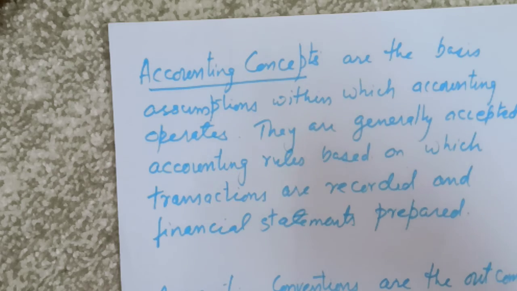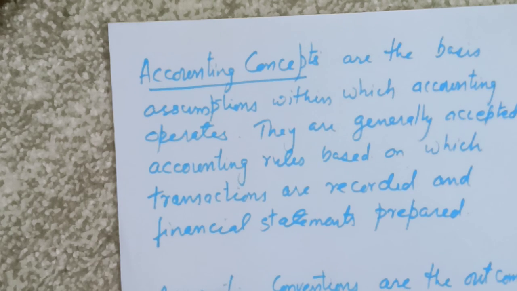They are the basic assumptions within which accounting operates, or within which a firm's accountants prepare their financial statements so as to bring uniformity and understandability. If any entity is not following any of the fundamental assumptions, then it has to disclose that.